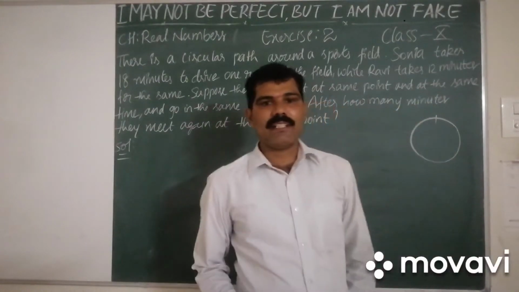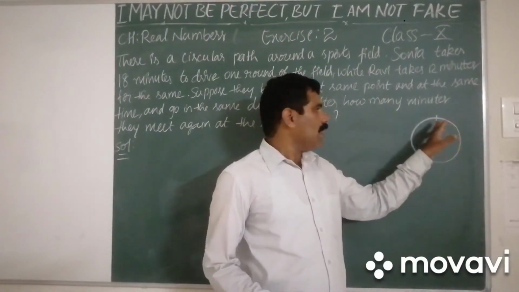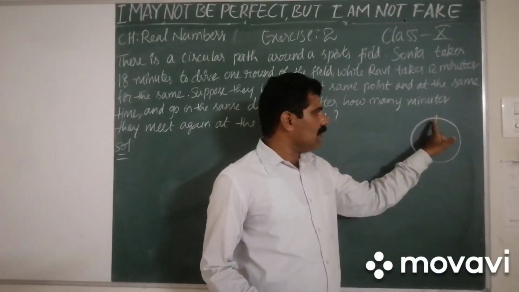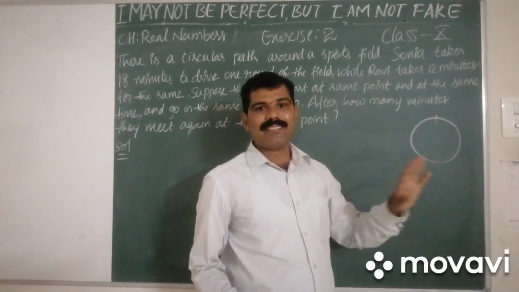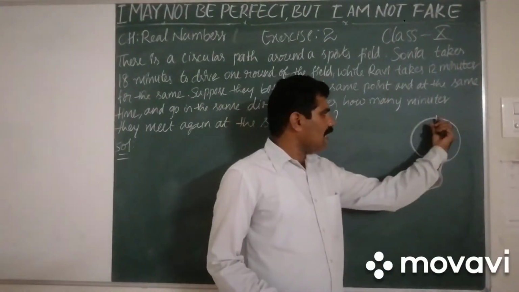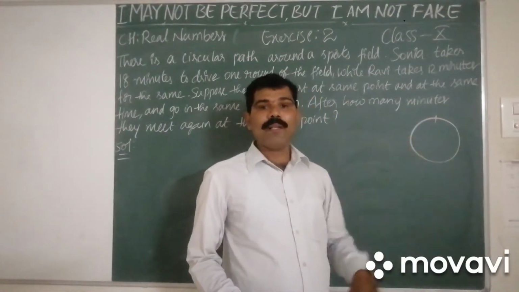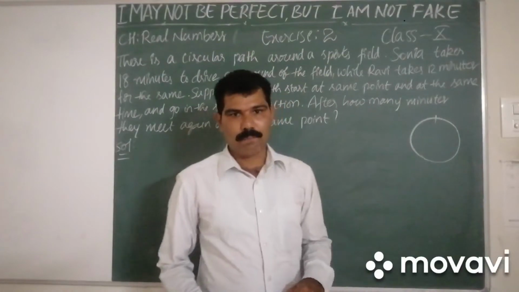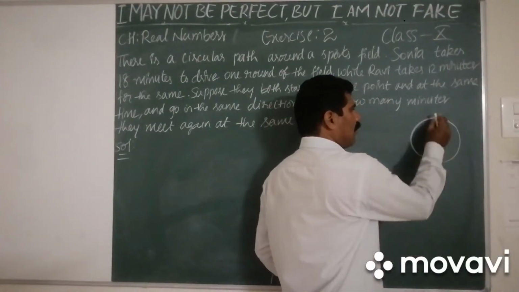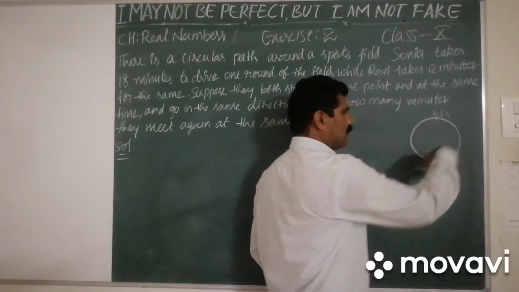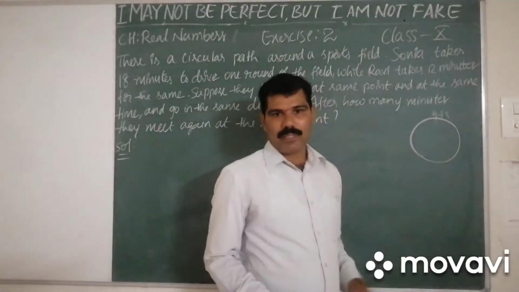Now what exactly is the question here? In a sport field we have a circular path. If Sonia takes 18 minutes to cover this path, Ravi takes 12 minutes. If they both start at the same point and go in the same direction, after how many minutes will they both meet again? Okay. Now, for example, at time 0, Ravi and Sonia start, means they go through the circular path.